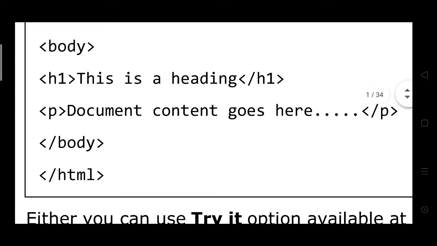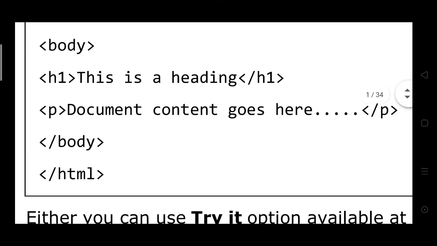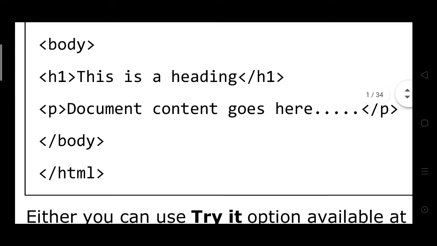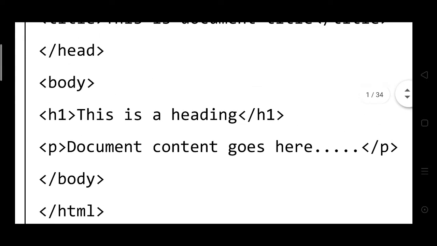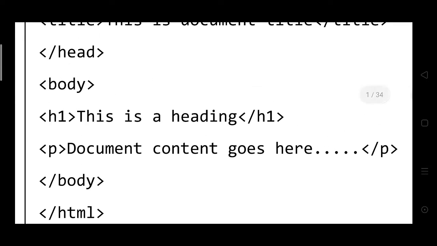Then P is the paragraph change. P close, paragraph close. Document content goes here. Then body close here, then HTML also close here.